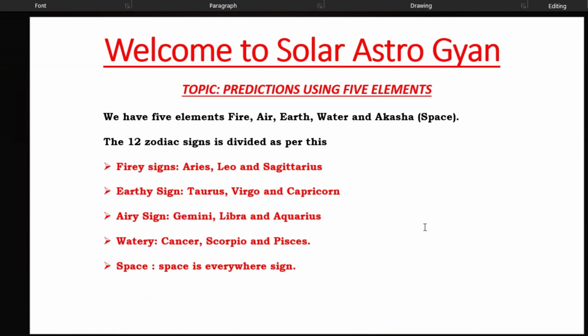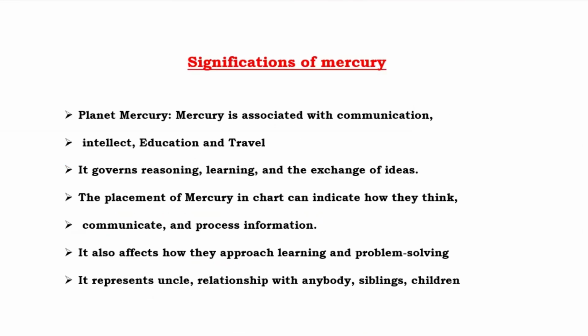Okay, so while making the predictions, here I am taking Mercury and giving the predictions. How can you make predictions using Mercury? If you want to predict what Mercury can do, first you need to understand what things Mercury represents. Mercury is karaka for all kinds of communication, the intellect you have, your education, how you will travel, your reasoning capacity, your learning capacity, how you can exchange your ideas, how you can process information, and your problem solving capacity.